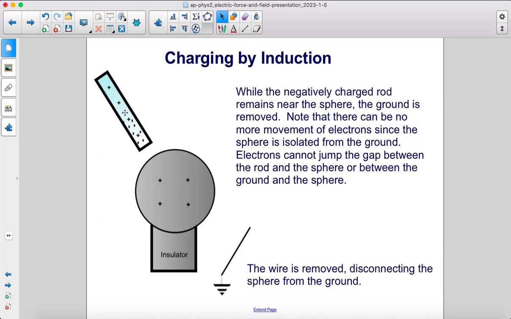While the negatively charged rod remains near the sphere, the ground wire is removed. Note that there can be no more movement of electrons to and from the sphere, since the sphere is isolated from the ground. Electrons cannot jump the gap between the rod and the sphere, or between the ground and the sphere. The wire here is removed, disconnecting the sphere from the ground, eliminating the path through which electrons can travel.